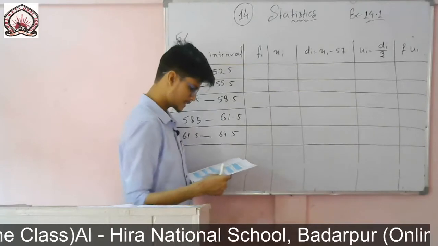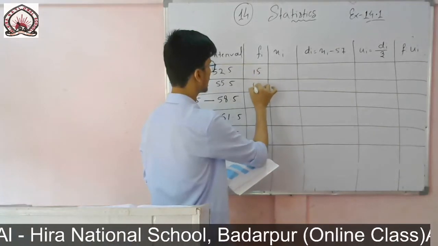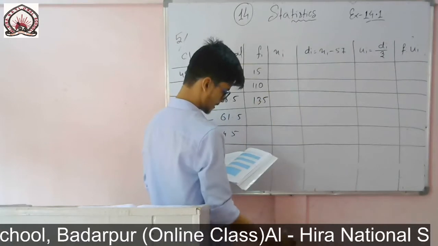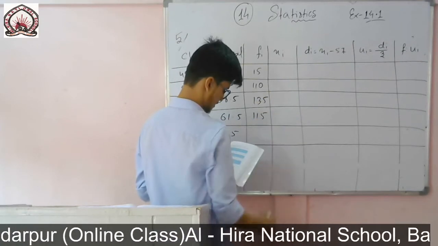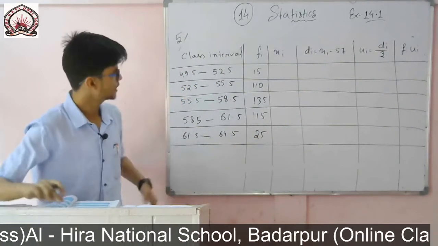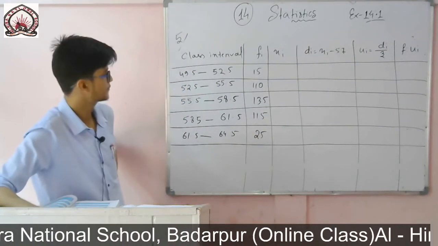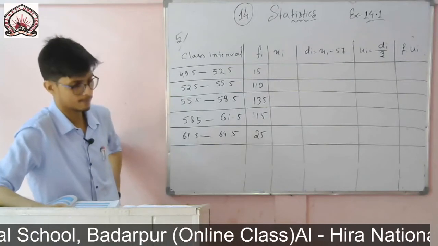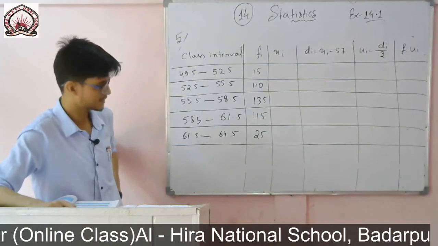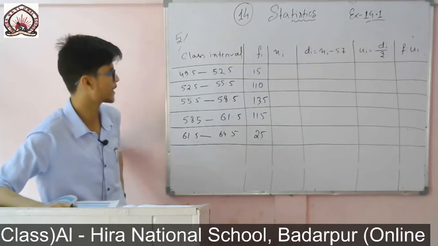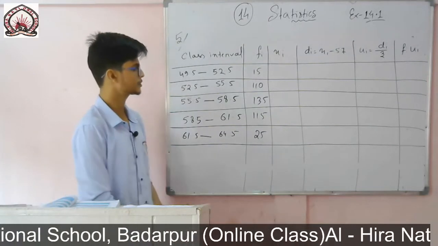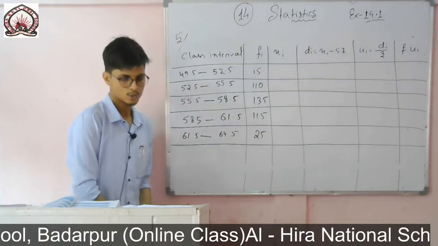And frequency it is given 15, 110, then 135, then 115, and last one it is given 25. So the intervals are 49.5 to 52.5, 52.5 to 55.5, 55.5 to 58.5, 58.5 to 61.5, and 61.5 to 64.5, and frequency it is given 15, 110, 135, 115 and 25.